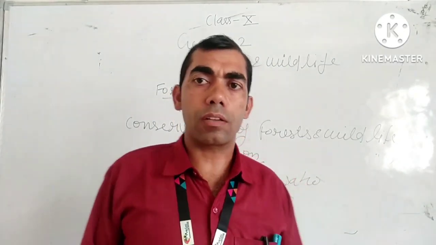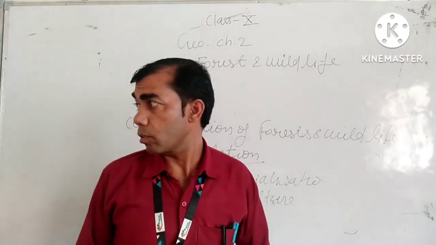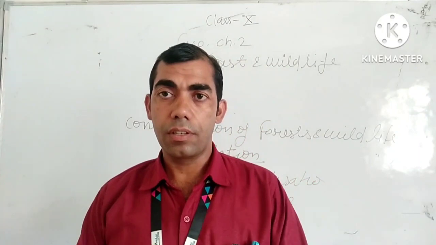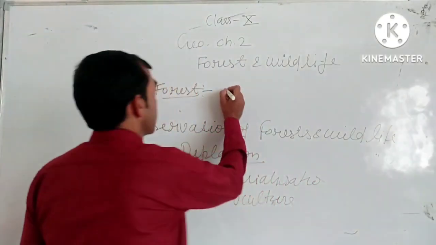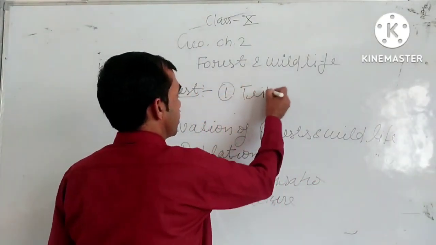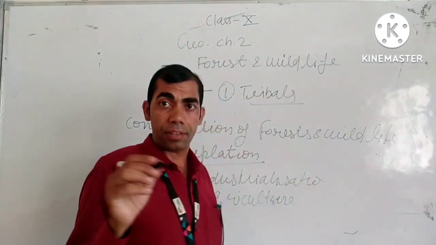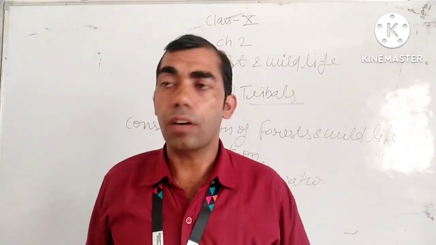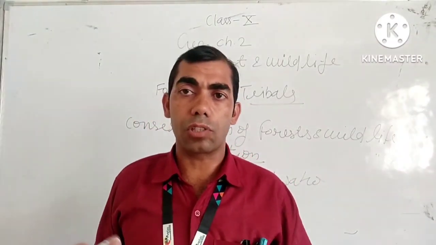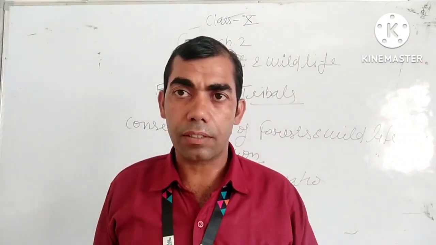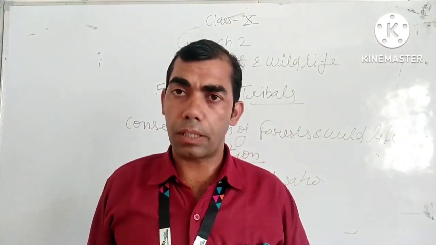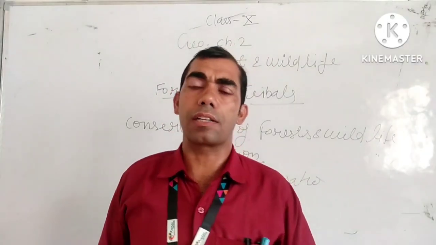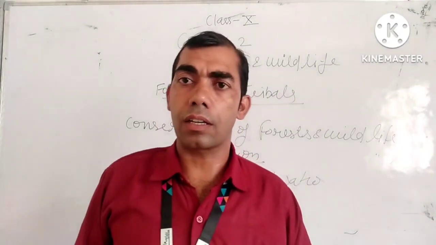Next, what is the role of the community? There are many roles the community plays in conserving the forest. For example, the community can gather the tribals. Tribals have a belief and faith that they conserve the forest, and their home is always in the forest. So they wanted to protect it. For example, Chipko movement, Narmada Bachao Andolan, Tehri Dam Andolan. All these are examples of people who started to save the flora and fauna in the country.